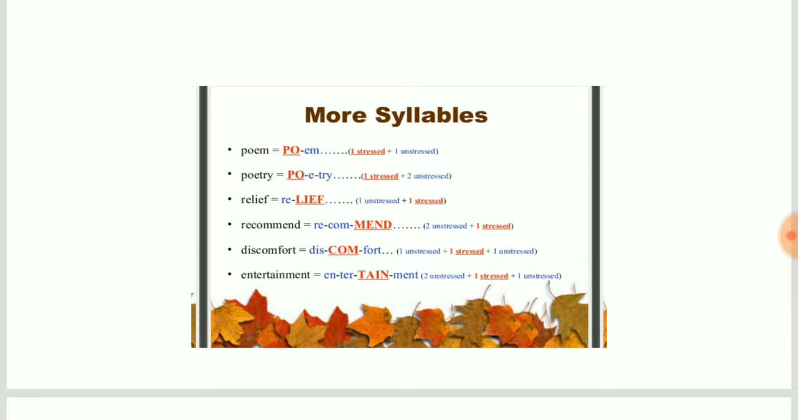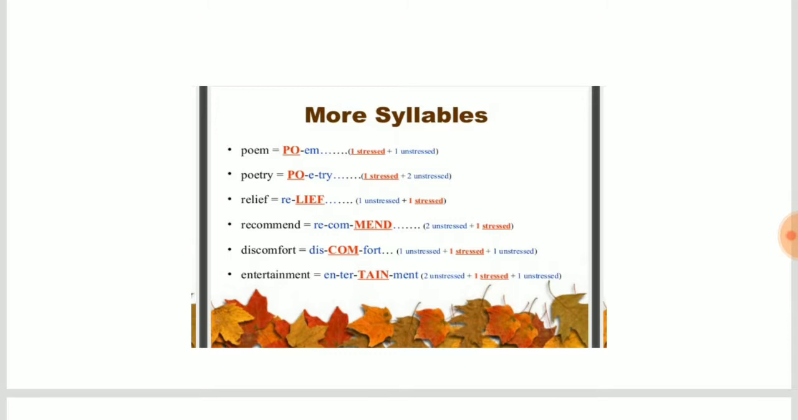The next is relief. Here re is unstressed, lief is stressed. Recommend is divided into three syllables. Rec, om, mend. Here rec and om, these two syllables, are unstressed and mend is stressed. The next is discomfort. Here, discomfort. So dis is unstressed, com is stressed, and fort is unstressed.